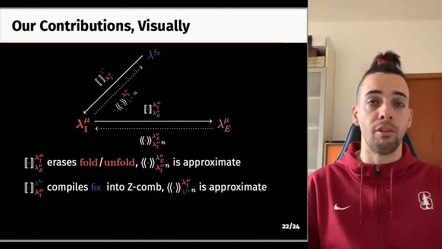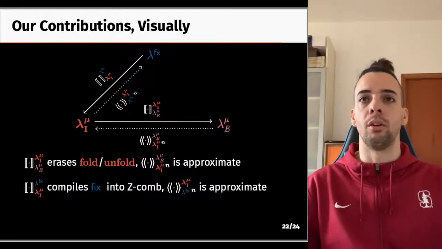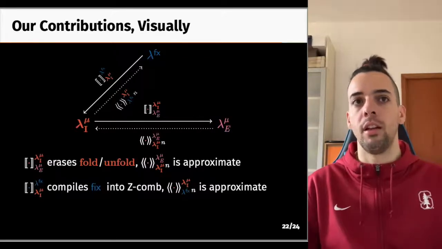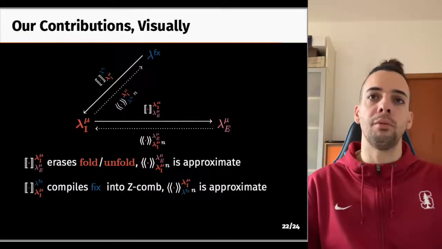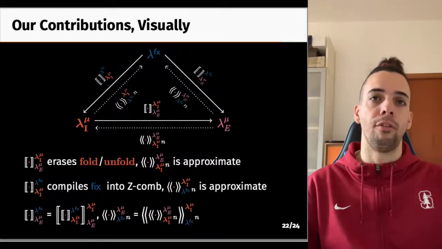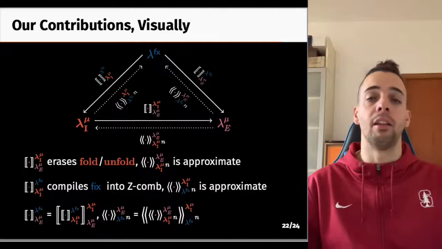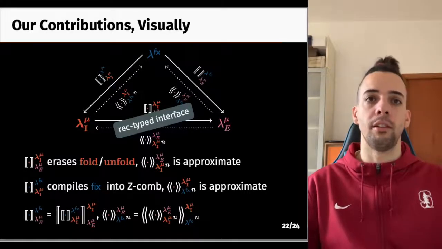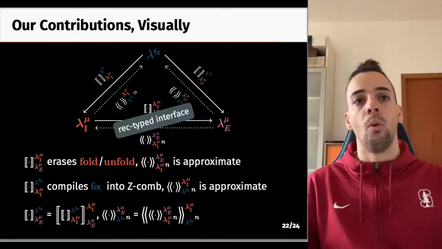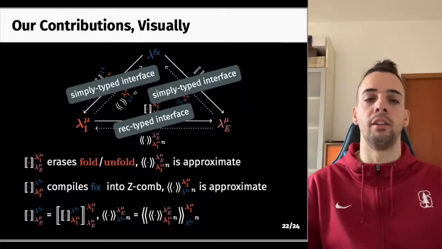One about a compiler from STLC with a fixed operator, which simply desugars the fix into a Z combinator. So it's a canonical compiler and thus fits our framework for language expressiveness. And we have proven this compiler to be fully abstract via another approximate backtranslation. And finally, we went from STLC with fix to equi-recursive types by composing the two compiler passes and the two backtranslations. The result I presented here studies interactions over interfaces that can be recursively typed, while the ones I omitted study interactions over simply typed but still higher order interfaces.